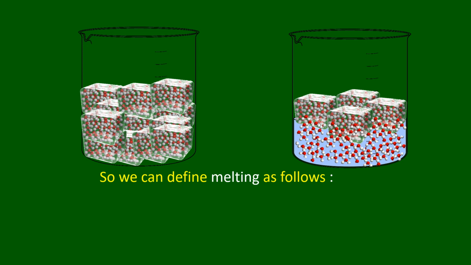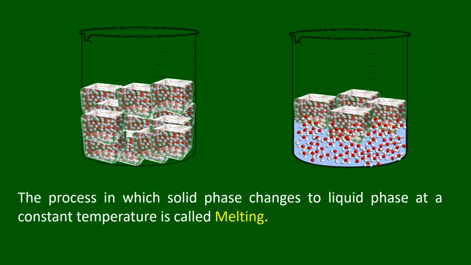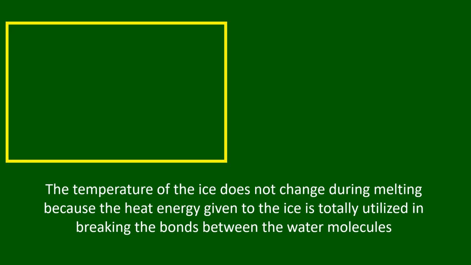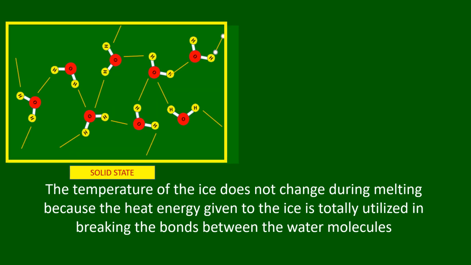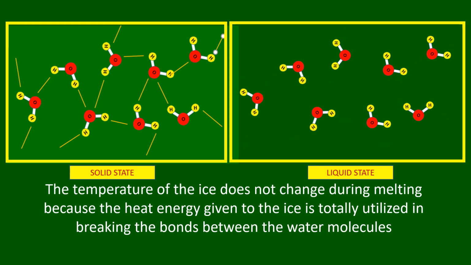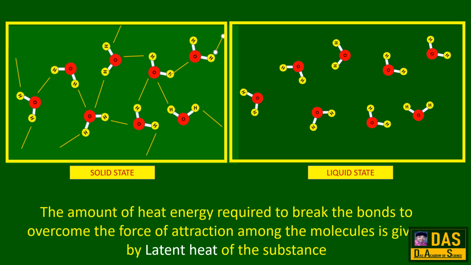So we can define melting as follows: the process in which solid phase changes to liquid phase at a constant temperature is called melting. The constant temperature is called melting point. The temperature of the ice does not change during melting because the heat energy given to the ice is totally utilized in breaking the bonds between the water molecules. The amount of heat energy required to break the bonds, to overcome the force of attraction among the molecules, is given by latent heat of the substance.